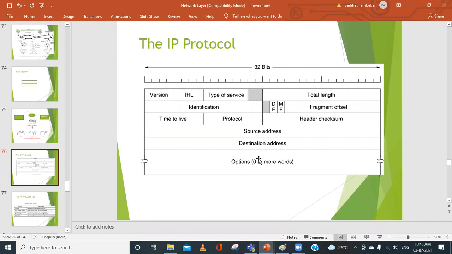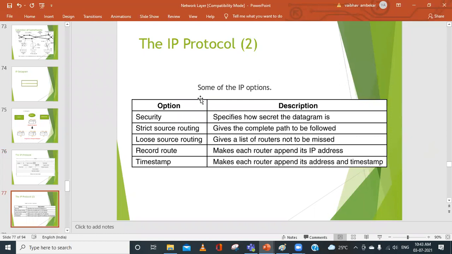And then this option field has different services. The option field can give different services. That is, we can use it for security, strict source routing, loose source routing, record routing, timestamp, and so on. If you are using this optional field for security, it specifies how secret the datagram is, for example the confidentiality of data, or that the data is very secured. For that, we can use this security.